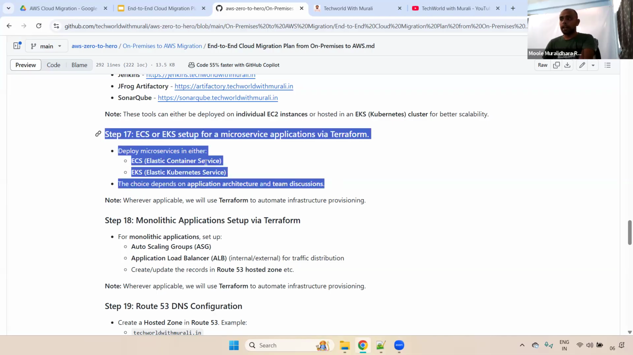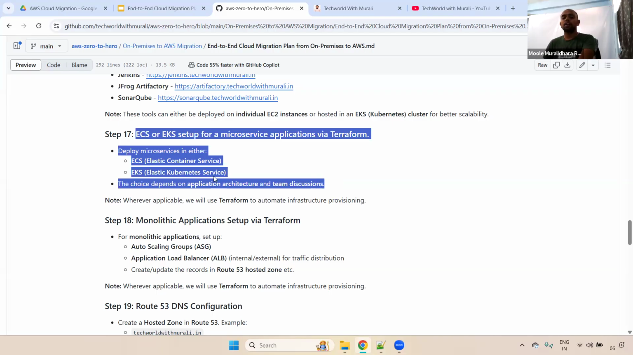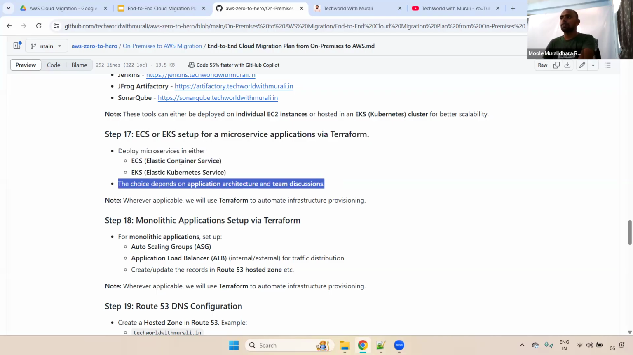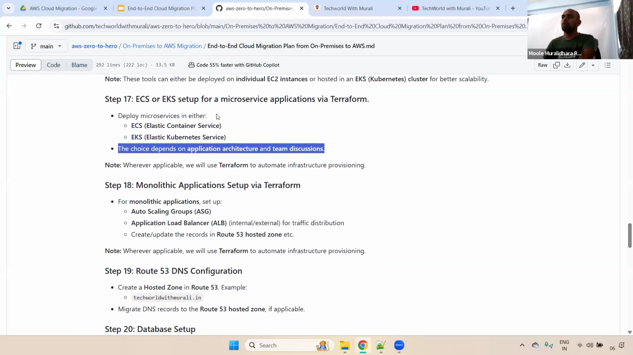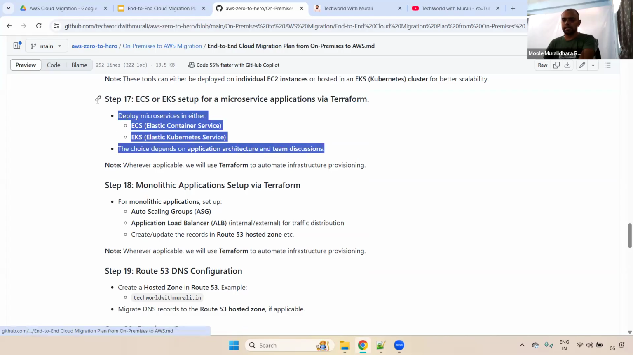We write the Terraform script and then provision the infrastructure, the EKS cluster. That depends on the architecture and the team discussion. Usually 90% of organizations use the EKS cluster only. The EKS cluster has a little more flexibility compared to ECS.